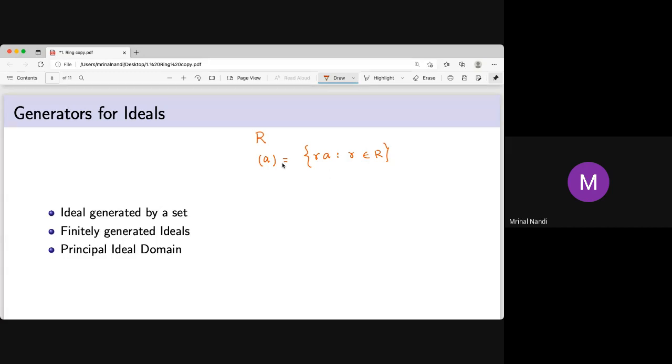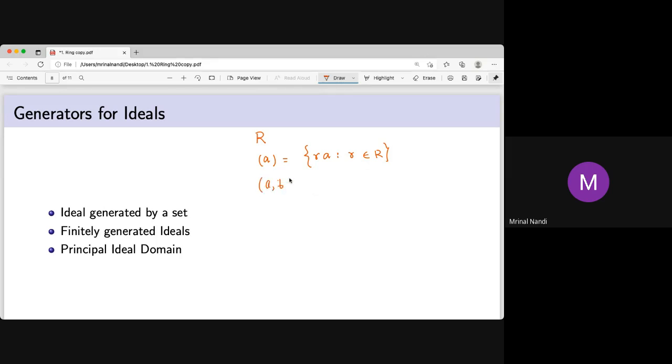Now, it may not be a domain, it may not be any ring, it may not be commutative, it may not be a principal ideal domain, but this ideal is generated by a single element. Now, what is an ideal generated by two elements? Say, an ideal generated by two elements.